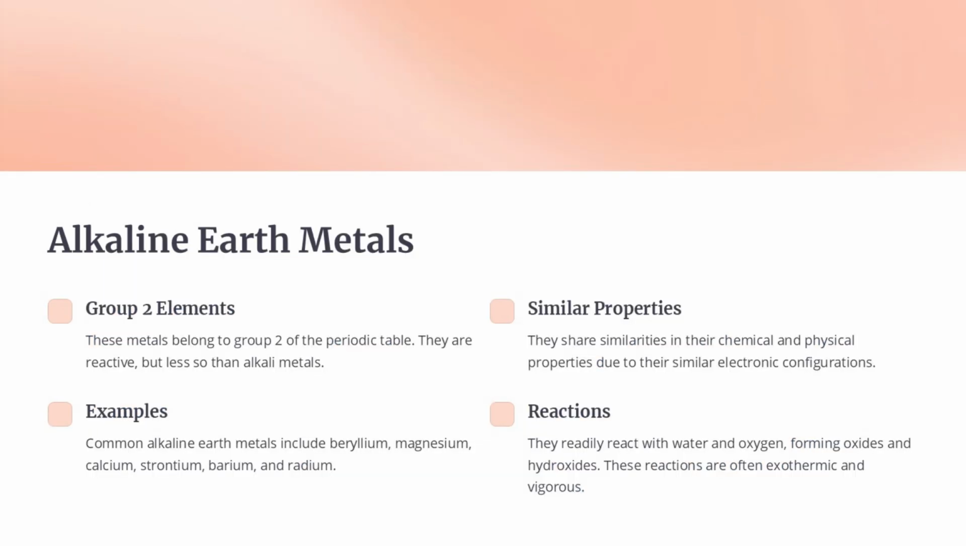Alkaline earth metals are the group 2 elements on the periodic table. They are reactive, but less so than the alkali metals. They share similar chemical and physical properties due to their electronic configurations. Common examples include beryllium, magnesium, calcium, strontium, barium, and radium. They readily react with water and oxygen, forming oxides and hydroxides. These reactions are often exothermic and vigorous.